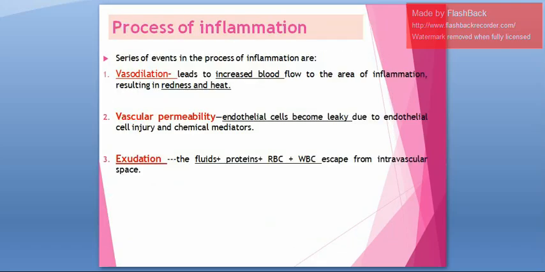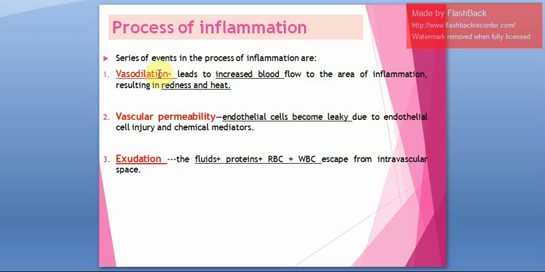Next, moving on to the process of inflammation. Certain terminology is there here. We will see the stages of inflammation after this. There are so many series of events that happen in inflammation. What are the series of events which happen in inflammation?